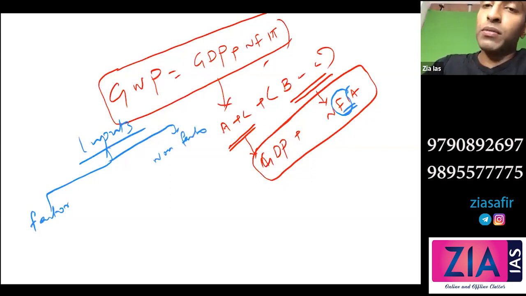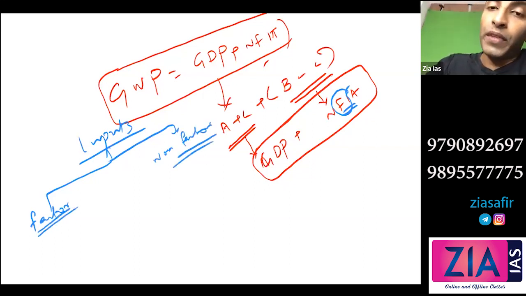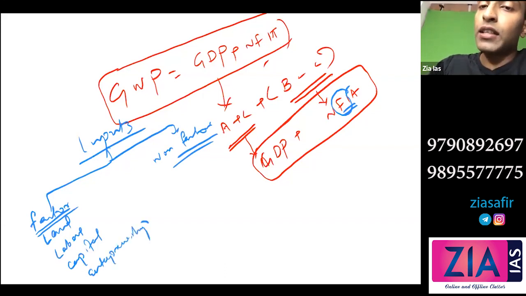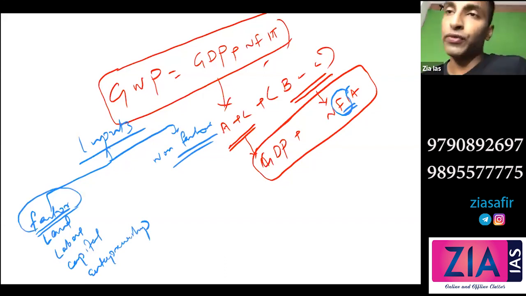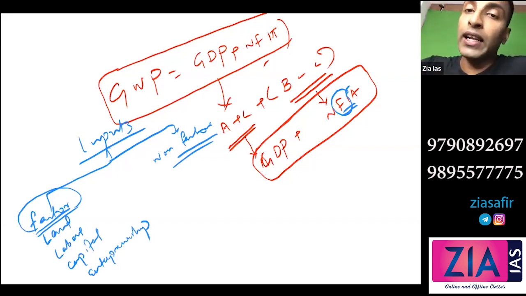Factor inputs means these four: land, labor, capital, and entrepreneurship. Only from these factor inputs can you generate income. So factor inputs will generate income. From land, you will get rent.